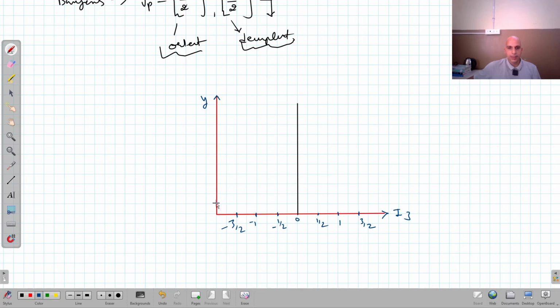Again here I have minus 2, minus 1, 0, plus 1, and this is plus 2, right? So now I am going to place the different particles here. First of all, let's make the decuplet.